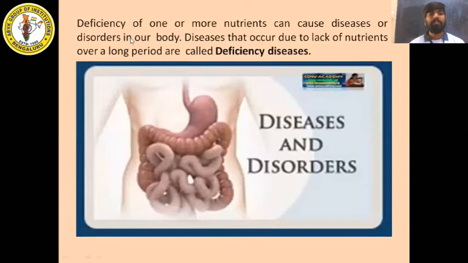Next we have deficiency of one or more nutrients can cause diseases or disorders in our body. Diseases that occur due to a lack of nutrients over a long period of time are called deficiency diseases. So this is the definition of deficiency disease.